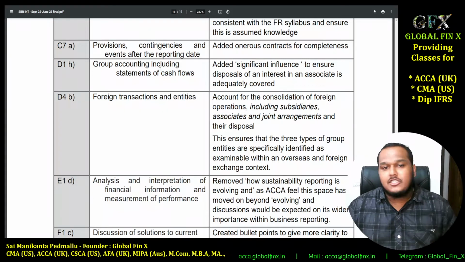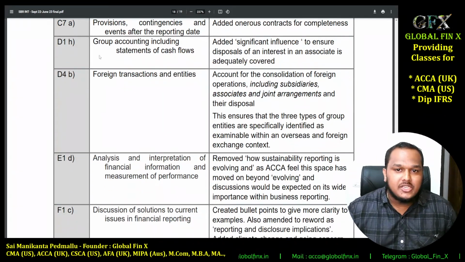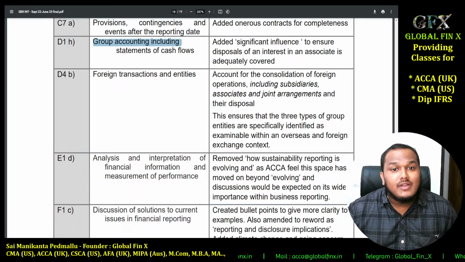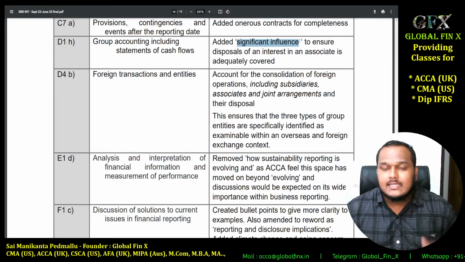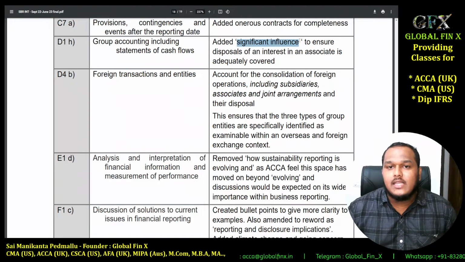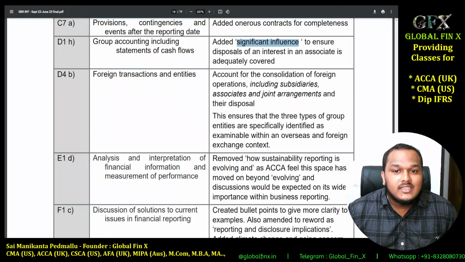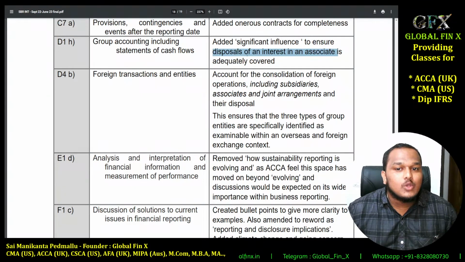Here comes a slight change. The next one would be a slight change in the syllabus. Group accounting will now include significant influence, which is basically IAS 28 associates, equity method of accounting, to ensure disposal of an interest in associate is also covered.